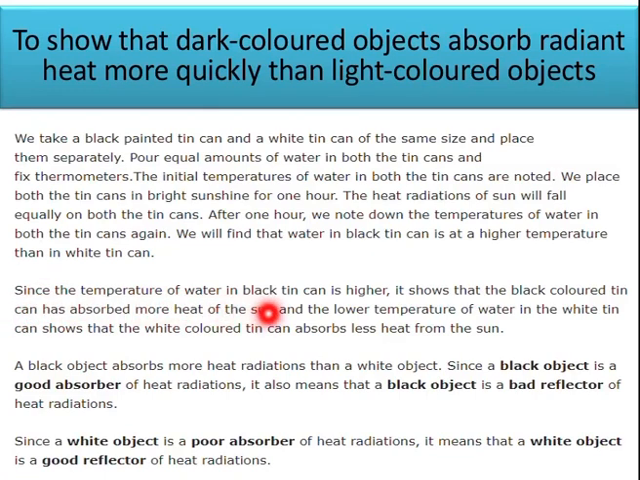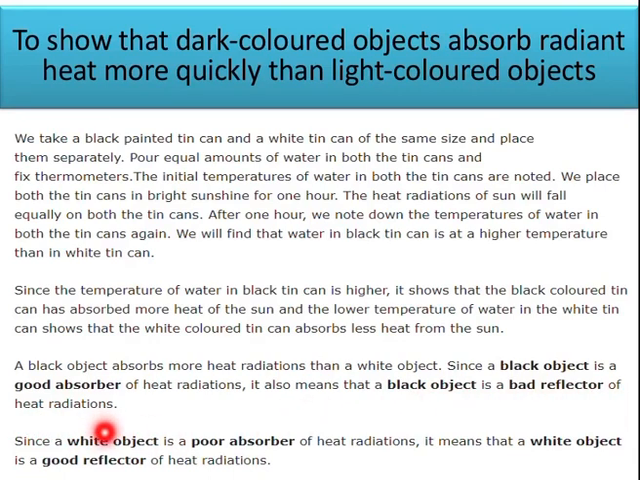Since the temperature of water in the black tin can is higher, it shows that the black tin can has absorbed more heat from the sun, and the lower temperature of water in the white tin shows that the white tin can absorbs less heat from the sun. So what we got to know from this activity is that a black object absorbs more heat radiation than a white object. Since a black object is a good absorber of heat radiation, it means that a black object is a bad reflector of heat radiation.